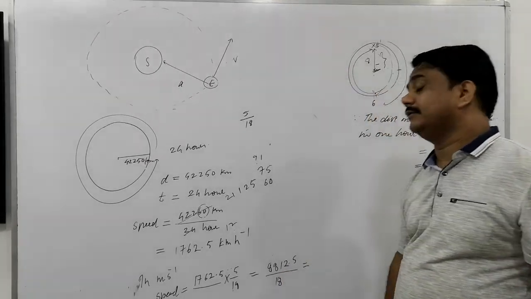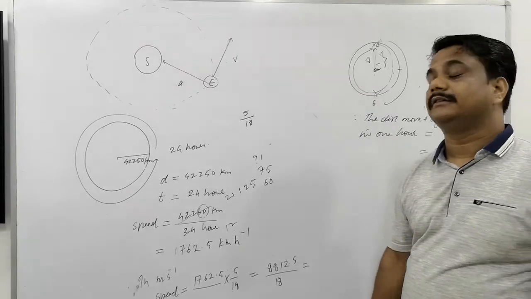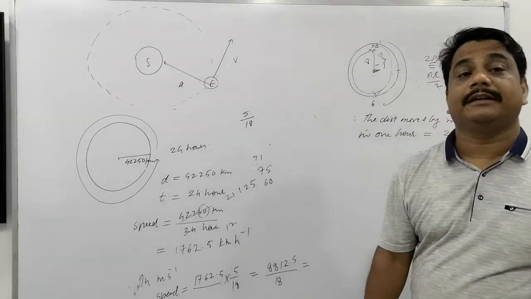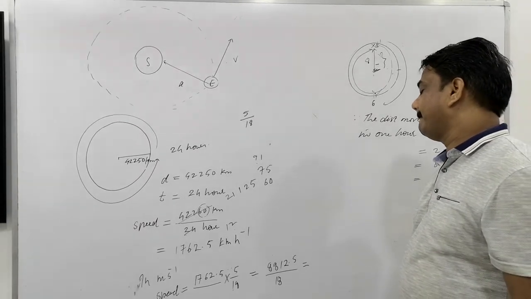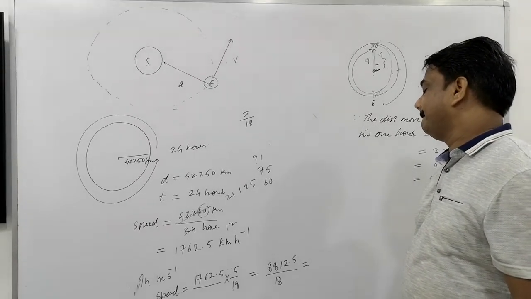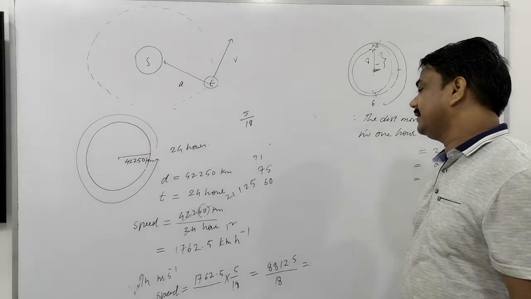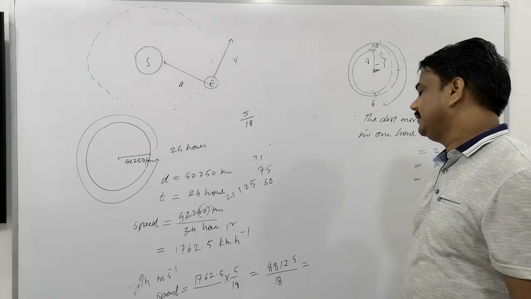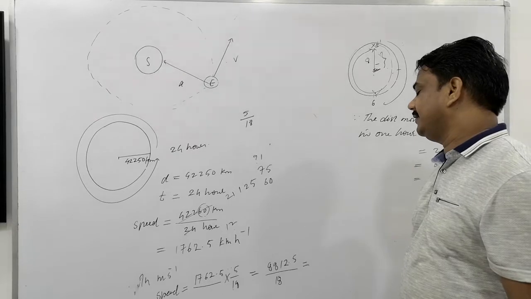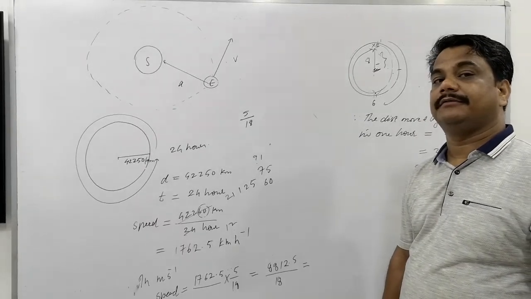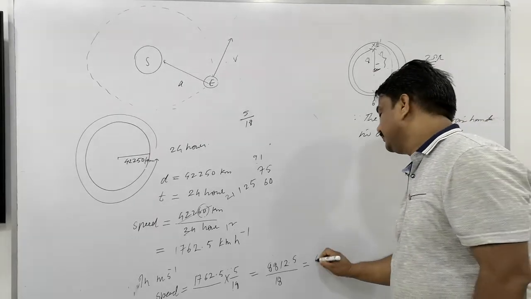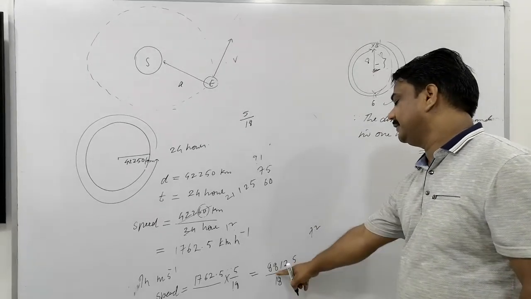How many times does 18 go in 88? 18 fives are 90. 18 threes are 54, 18 fours are 72. 4 times. What's left here?